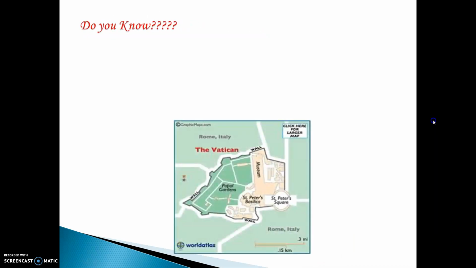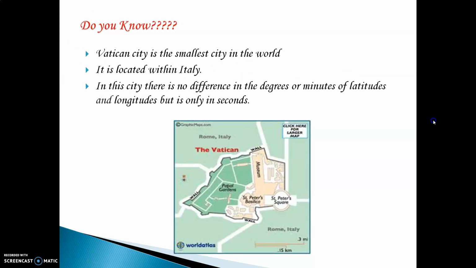Do you know, there is a city called Vatican City, if you must have heard. It is in the city of Rome in Italy. Vatican City is the smallest city in the world. It is located within Italy. In this city, there is no difference in the degrees or minutes of latitudes and longitudes, but only in seconds. We have learned the degrees in the last video, how we count the degrees from the equator towards the North Pole. The city of Vatican is very small and has a difference of only seconds in terms of longitudes and latitudes.